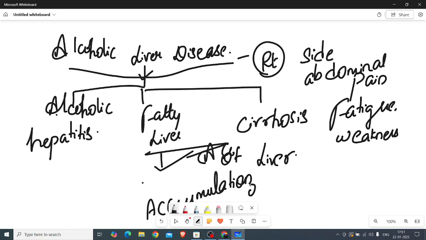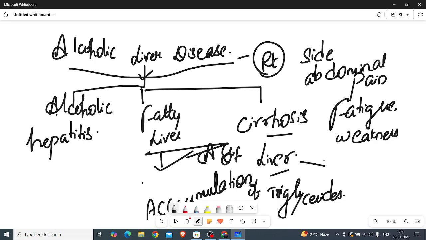There will be the accumulation of triglycerides. So in this case what happens, due to this accumulation of triglycerides, the person will show a fatty liver, and the final complication will be cirrhosis of liver. In most of the cases we will be seeing this cirrhosis of liver.